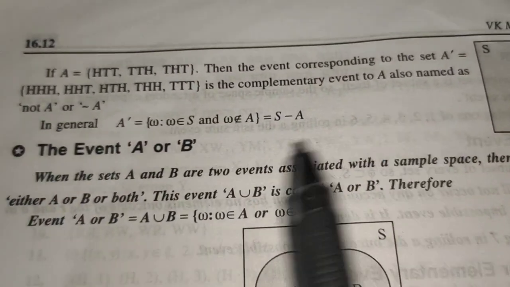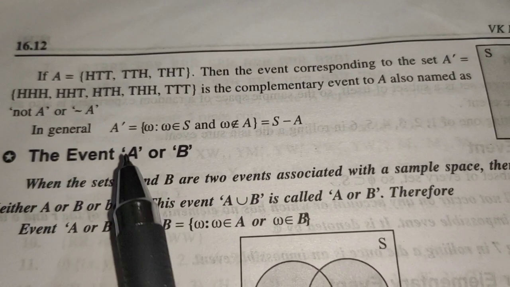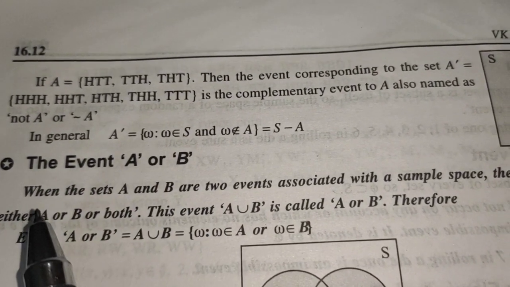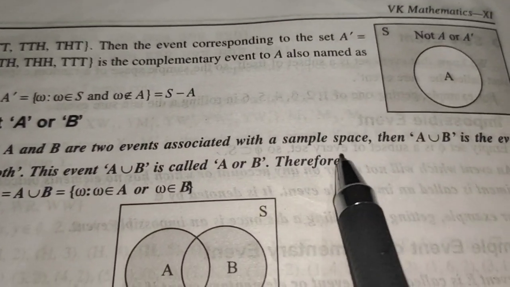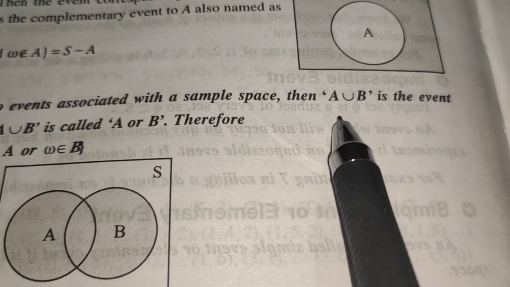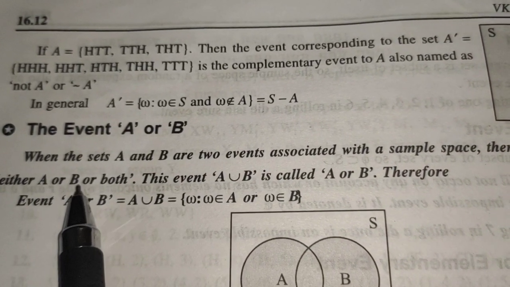Now after that, the next concept is A or B. The event A or B, we can say, is given by A union B. When the sets A and B are 2 events associated with a sample space, then A union B is the event either A or B or both.